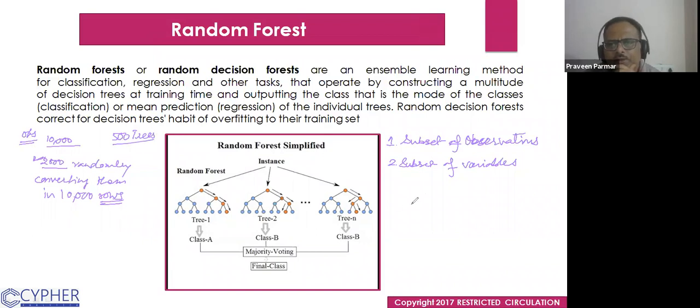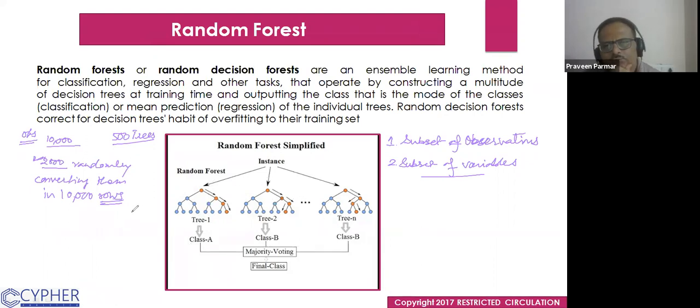The second is the subset of variables, meaning whatever variables we have in the decision making, we compute the deviance or the entropy or the Gini index. As per the minimum Gini index, we put it as a root, and then we put the other nodes as per the entropy or Gini index value in increasing order. First is low, then greater, then greater, and this way.